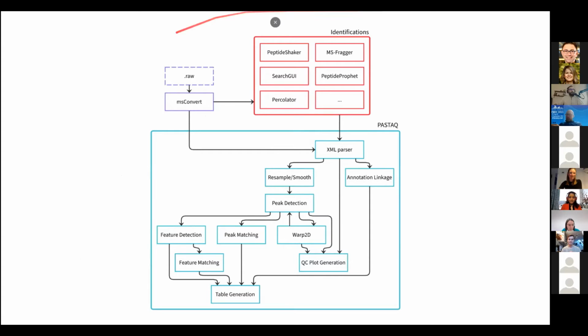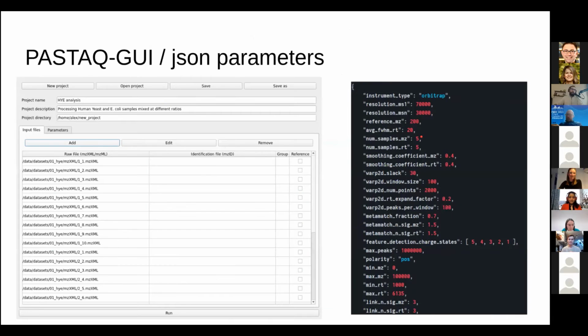But the idea is that when you take your initial data, you can convert it into a HUPO standard mzXML or mzML to then process with PASTAQ. Or you can convert it to MGF, for example, to pass to identification engines, which there are many, and they serve multiple purposes, right? We created this little tool called PASTAQ GUI, which essentially allows you to parameterize and